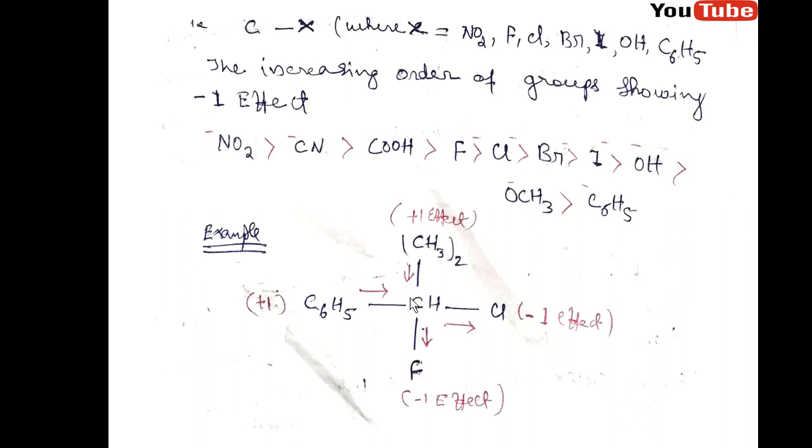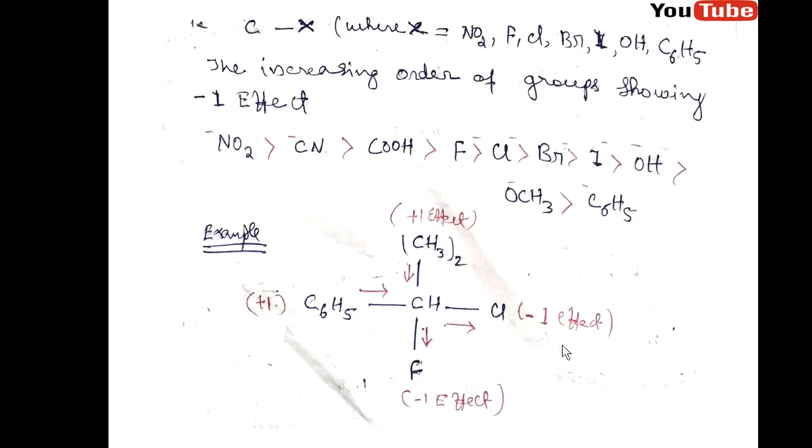But in the minus I effect, since the electron is pulled toward the chlorine because it is more electronegative, the chlorine becomes partially negative and the carbon becomes partially positive. In the plus I effect, since the alkyl group is donating electrons, the carbon becomes partially negative. So this is the overall concept of the minus I effect and plus I effect.